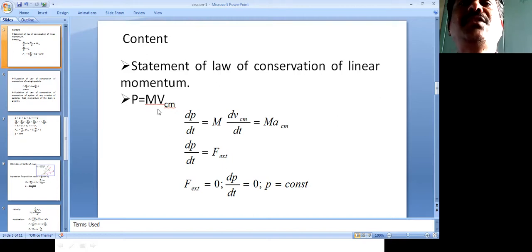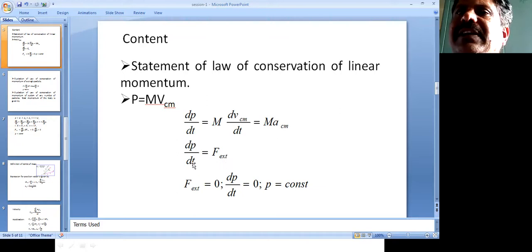So here P equals M into VCM. Capital M is the mass of the system, and VCM is the velocity of the center of mass. Therefore dP by dt equals M into dVCM divided by dt, and the rate of change of velocity is called acceleration. So you will get M into ACM. But M into A is nothing but the force F.